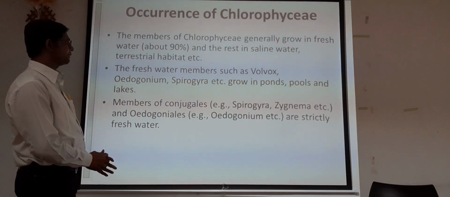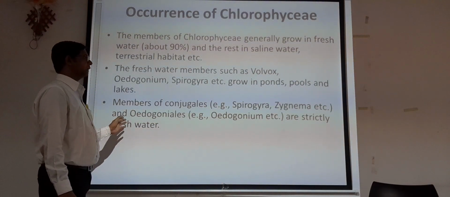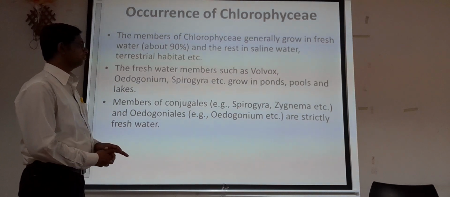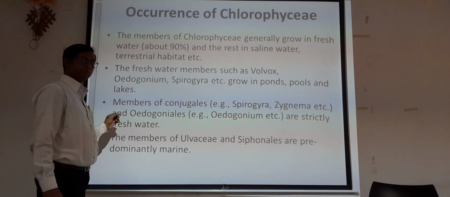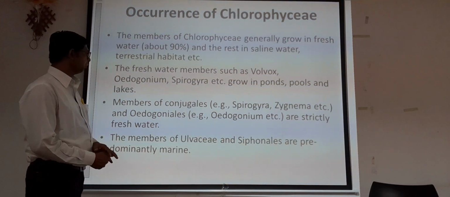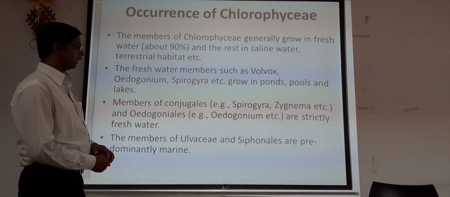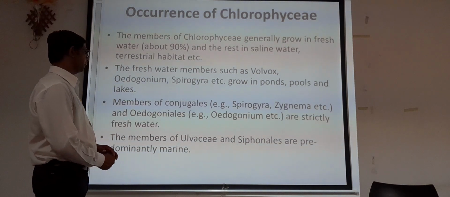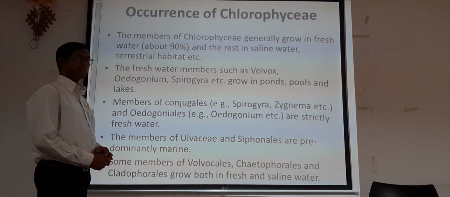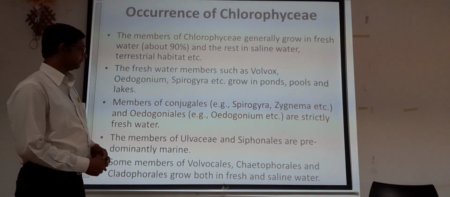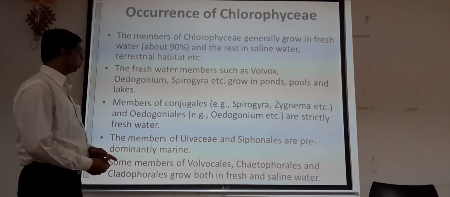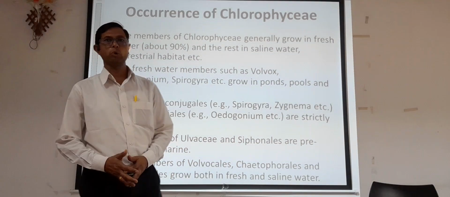Members of Conjugales, for example Spirogyra and Zygnema, and Oedogoniaceae, that is Oedogoniales, are strictly freshwater algae. Then members of Ulvaceae and Siphonales are dominantly marine. Along with that, some members of Volvocales and Chlorococcales grow in both fresh water and saline water.